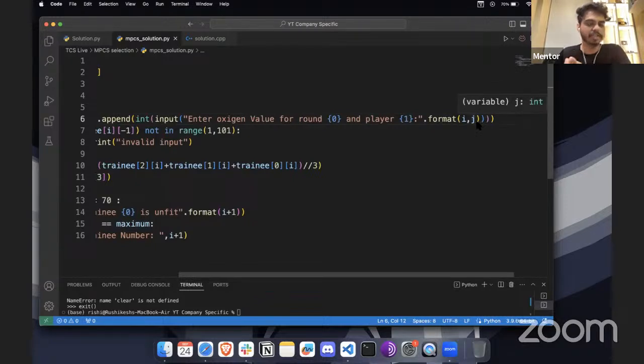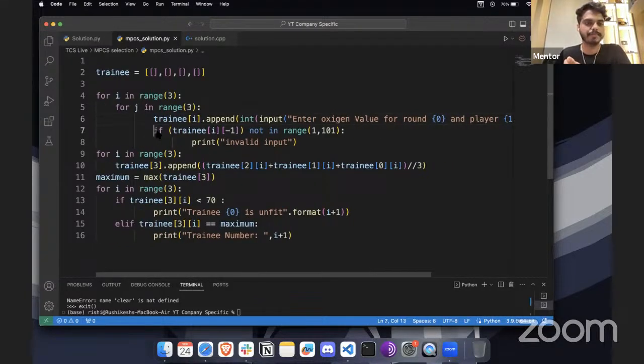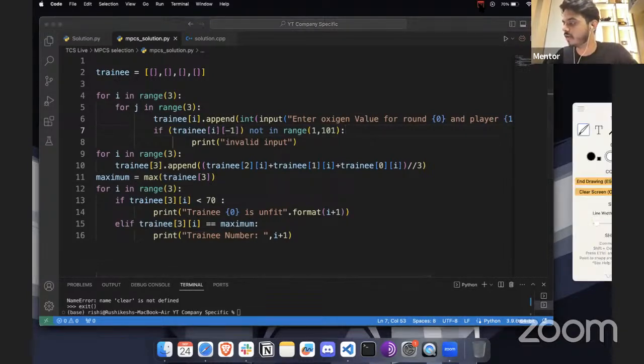All right. So once we do that, we are going to see if this trainee of i of -1 is not in range of 1 to 100. What trainee of i of -1 will indicate is this value, the last one. All right.